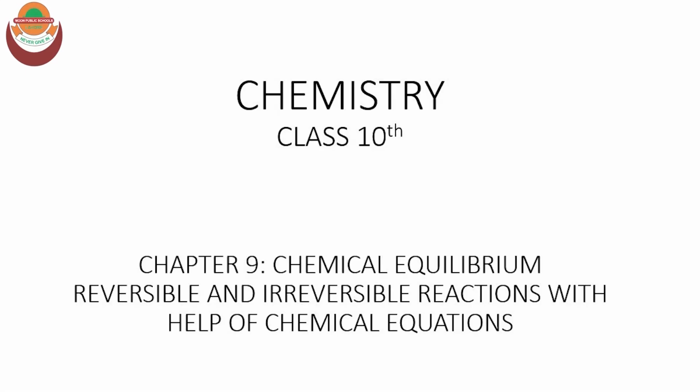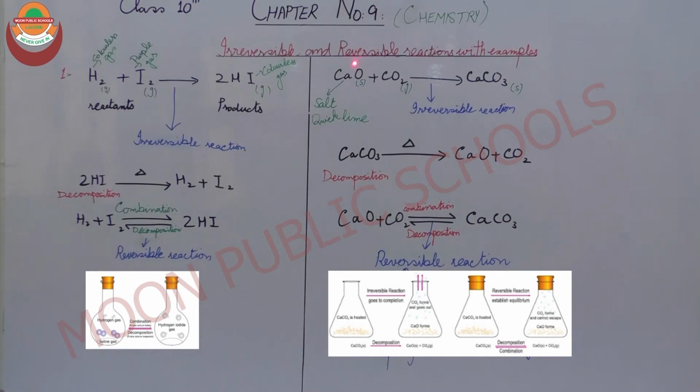Today I'm going to deliver a lecture on the topic of irreversible and reversible reactions with examples. Do you know what irreversible and reversible reactions are? As I told you earlier in my previous lecture, we defined these kinds of reactions with the help of definitions. Now I'm going to explain these reactions with the help of different examples and different chemical equations. The first example is of hydrogen and iodine.